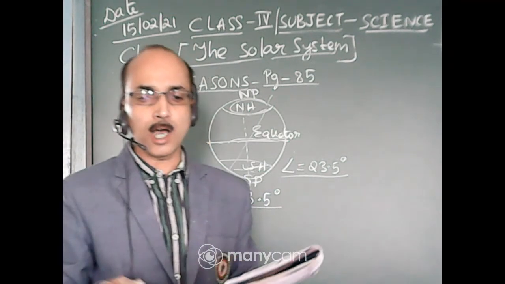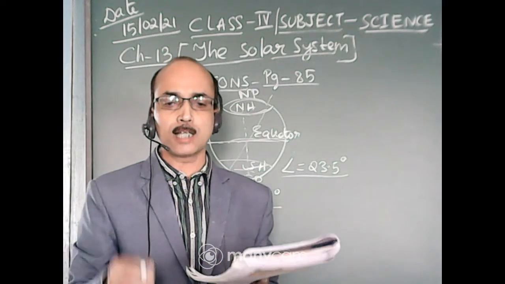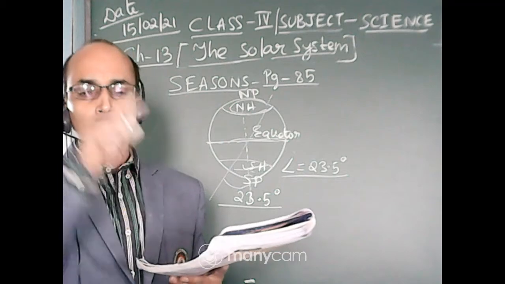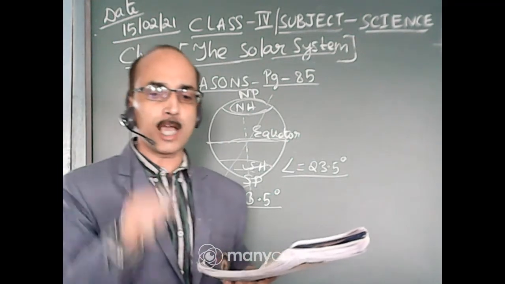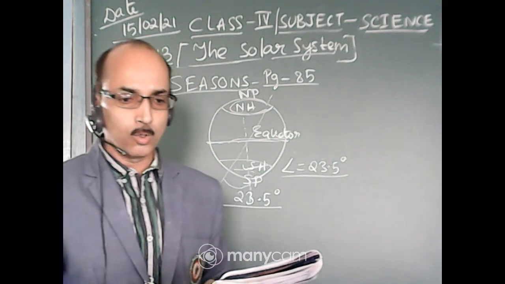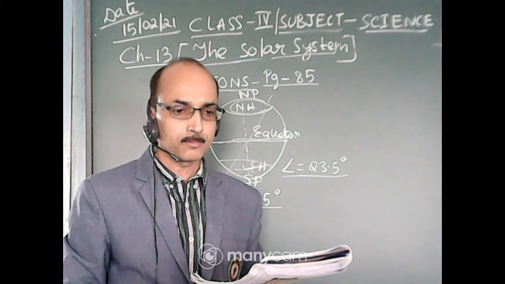You know, the earth completes one revolution in 365 and 1/4 days. That means 365 days and 6 hours the earth is taking to make one complete revolution around the sun. This is also there in your book, I have told you. So we have completed the chapter here.